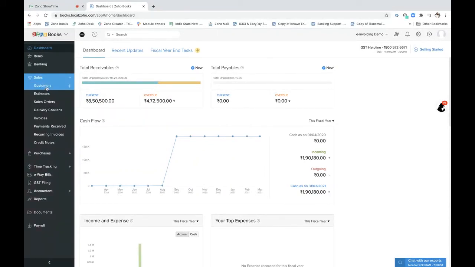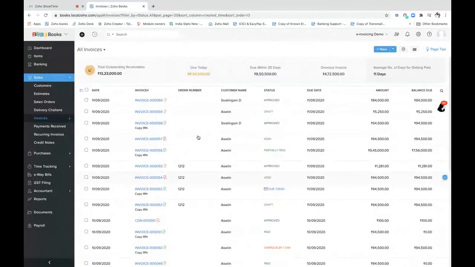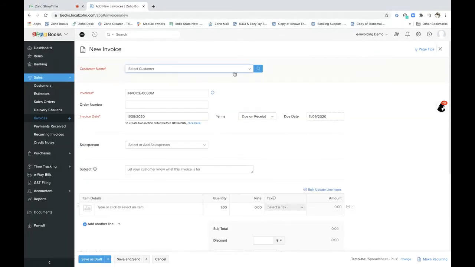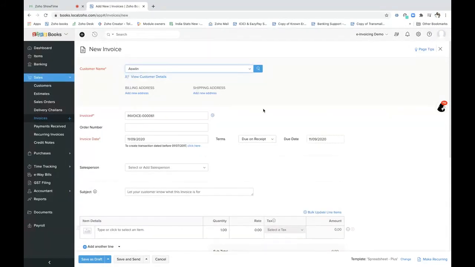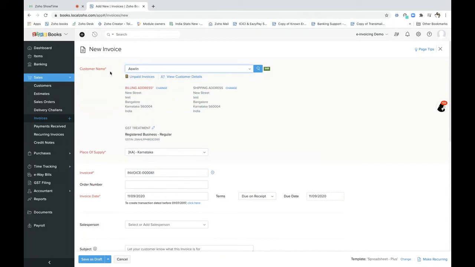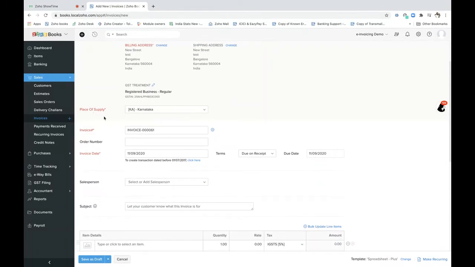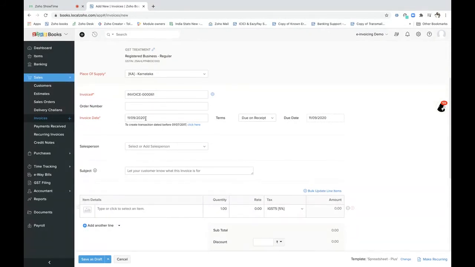So you will navigate to the sales module and click on invoices. These are the set of invoices which I have created already. Let me create a new one for you so that you can have a look. You just click on new invoice. Some of the fields have been marked as mandatory, as Preetham Mahari sir has explained to us. We'd be choosing the customer as Ashwin. The customer name is mandatory, the billing address is mandatory, the GSTN number is mandatory, and then your place of supply, the invoice number, which would be auto-generated, and the invoice date are mandatory.